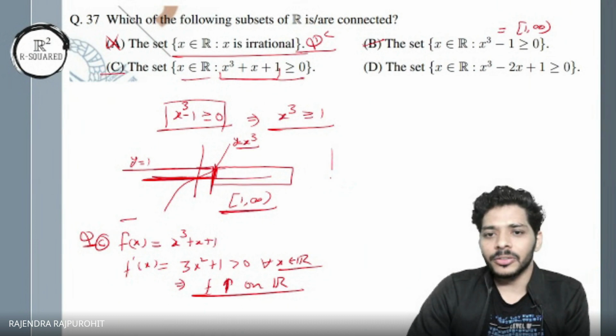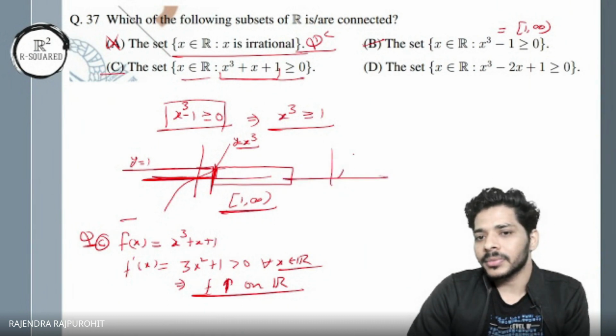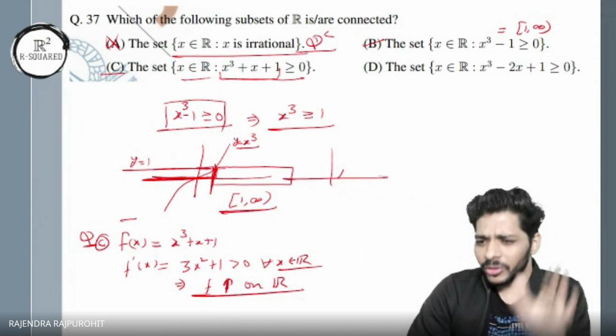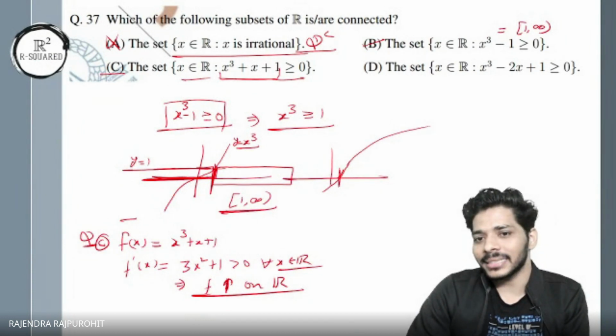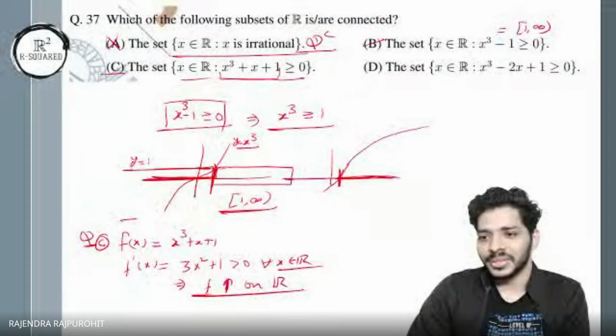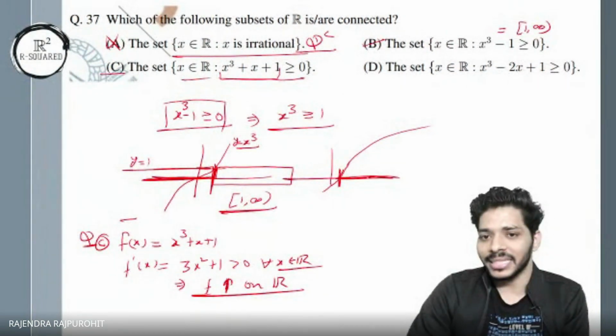That means once it becomes positive, it will remain positive. It won't come down again. Once it crosses the x-axis, it will go upwards only. So wherever it crosses the x-axis, it will remain positive. Now, is that an interval?